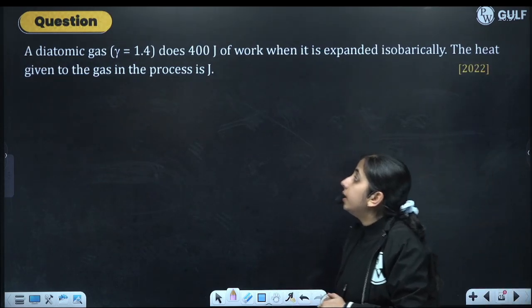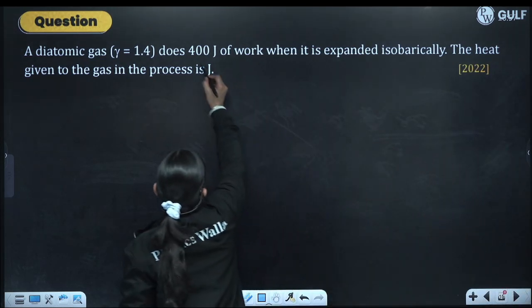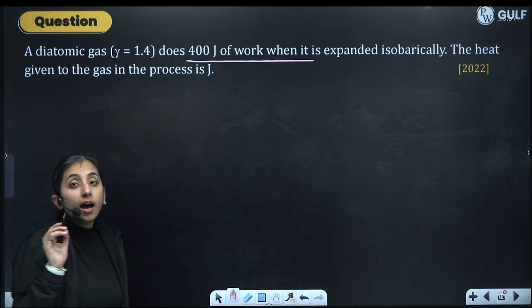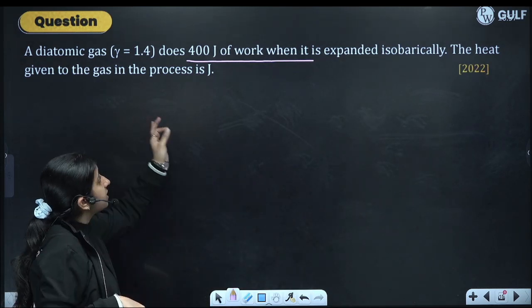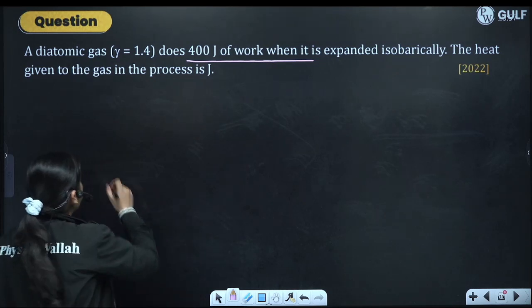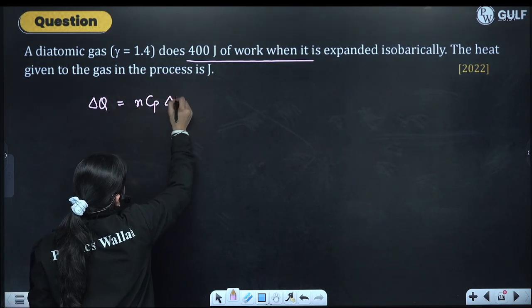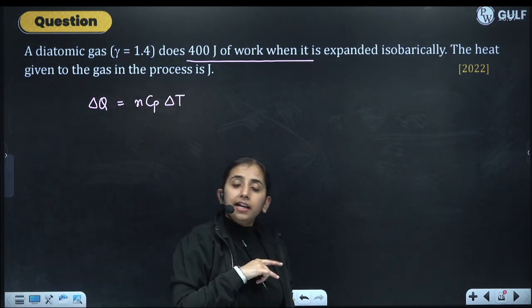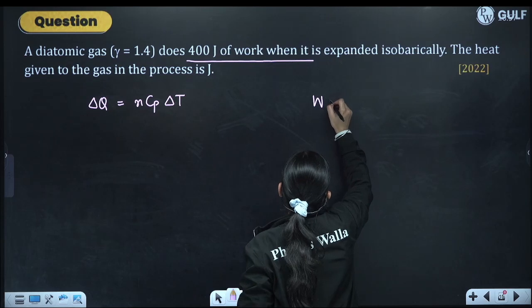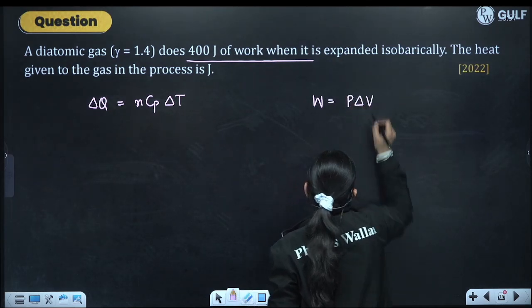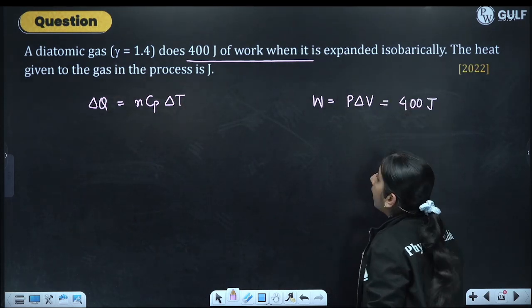See next question. A diatomic gas, gamma is given as 1.4, does 400 joules of work when it is expanded isobarically. Isobaric is the process. The heat given to the gas in the process is dash joules. We have to find the heat given. Heat given for an isobaric process is nCp delta T, when pressure is constant. Work done is P delta V for an isobaric process, that is given as 400 joules.